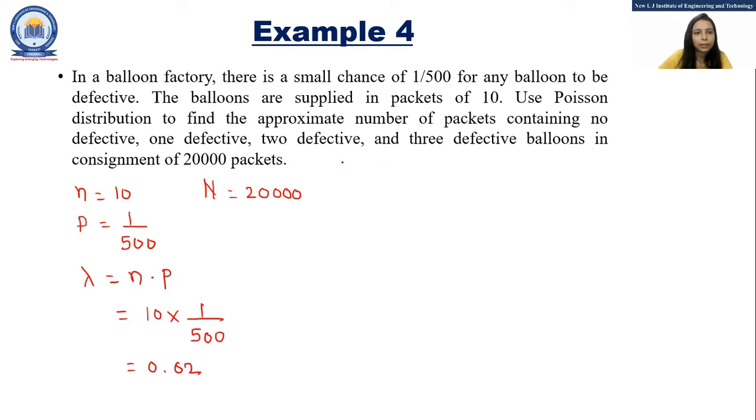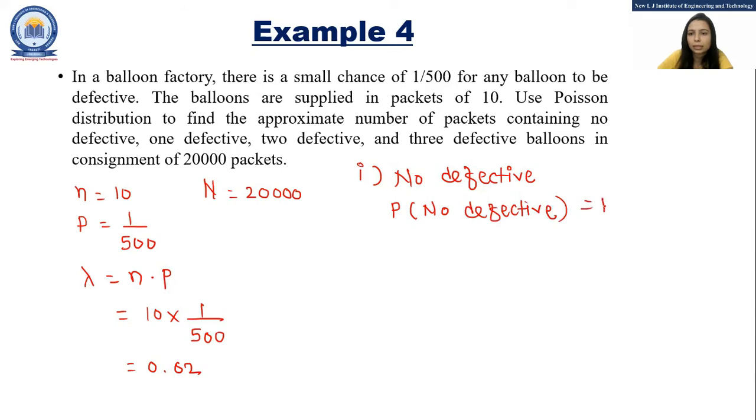Now let's first find out for no defective. That means the number of packets having no defective balloons. So first, we are finding the probability for the no defective balloon. So that is P of X equal to 0.